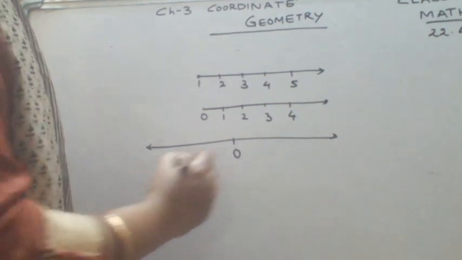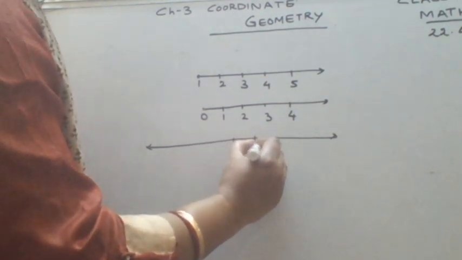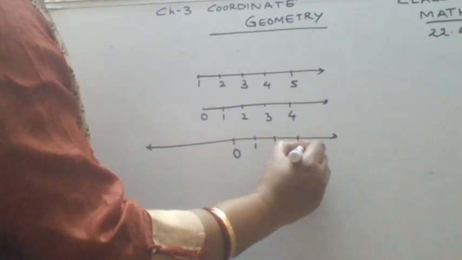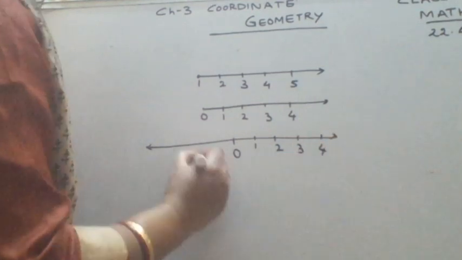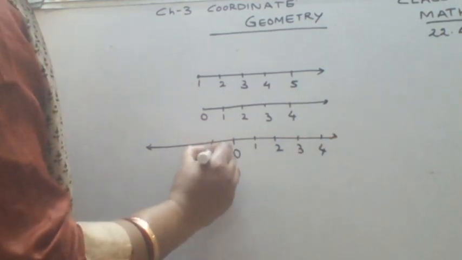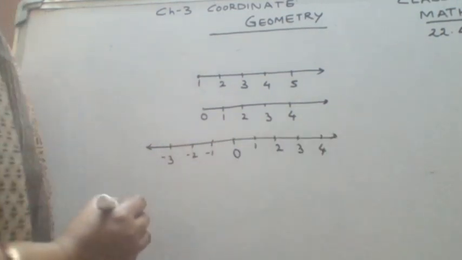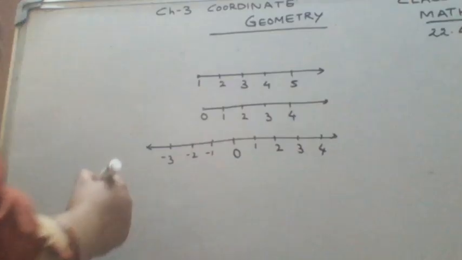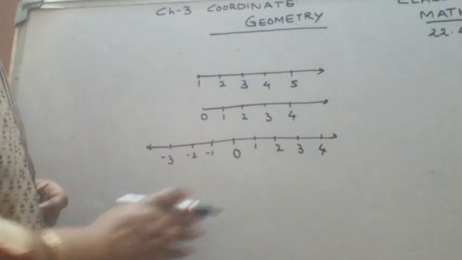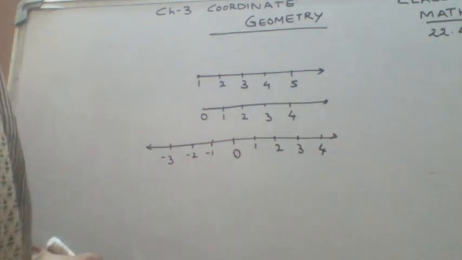This is your 0. Then on one side, this is the positive side: 1, 2, 3, 4 like this. And over here on the left-hand side, this is -1, -2, -3 like this. So this is the positive side and this is your negative side. This is the number line for integers.